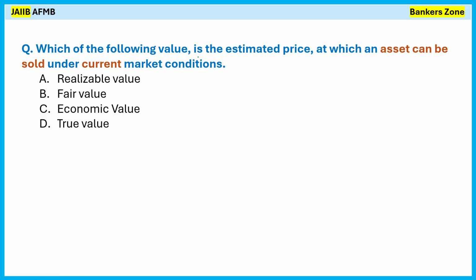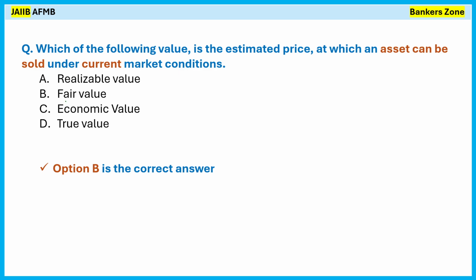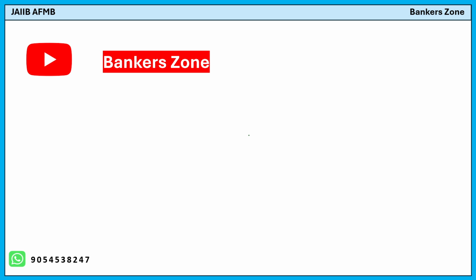Which of the following values is the estimated price at which an asset can be sold under current market conditions? Realizable value, fair value, economic value or true value? Current market condition means current value, which is also called the fair value. Fair value simply means the market value. Option B is correct.